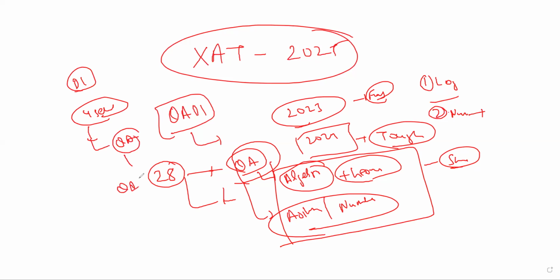Because in one question, how much time are you going to spend? For example, I'm just putting a case: if you spend 4 to 5 minutes on one question, in that time you can solve two questions of DI. So obviously, your preference should be like this. In QA, you should do the questions you feel can be done in one or two steps. After that, just move to DI.